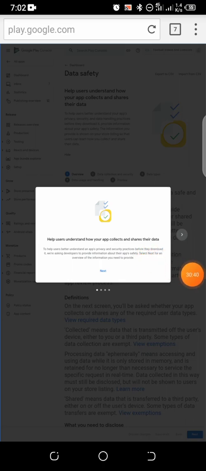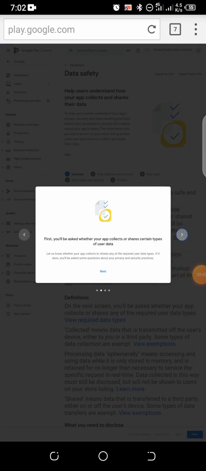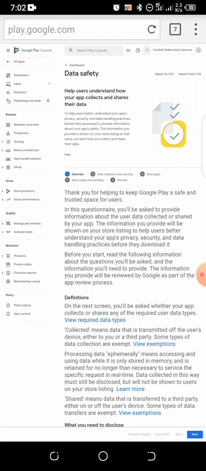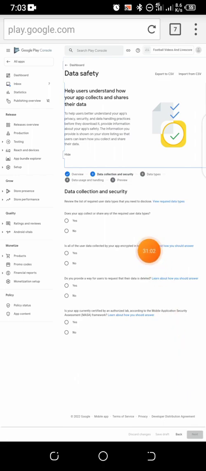So data safety. All right, this helps users understand how your app collects and shares their data. My app does not collect or share data. I answer the questions about user data and click start. So my app does not collect user data, so I click on next here.